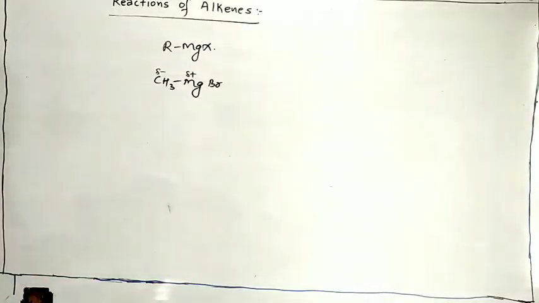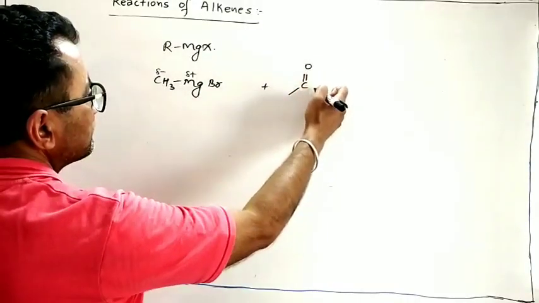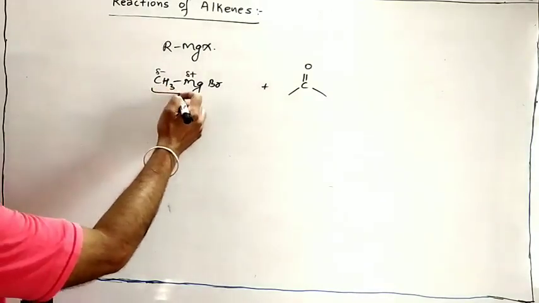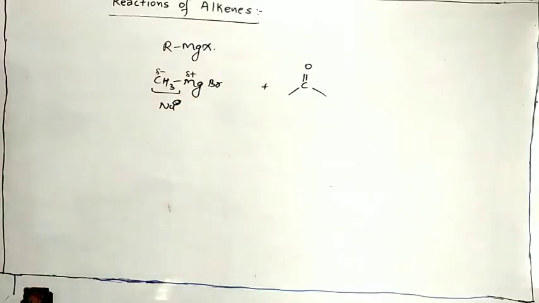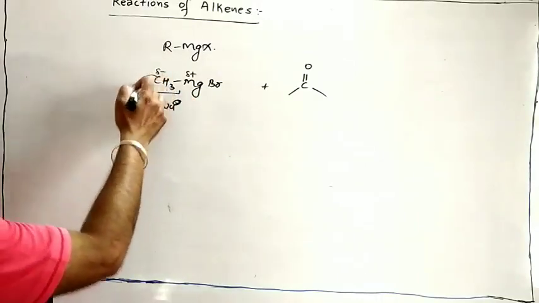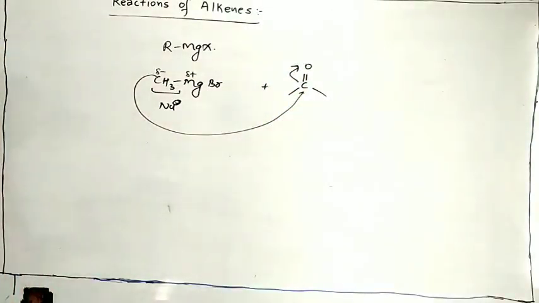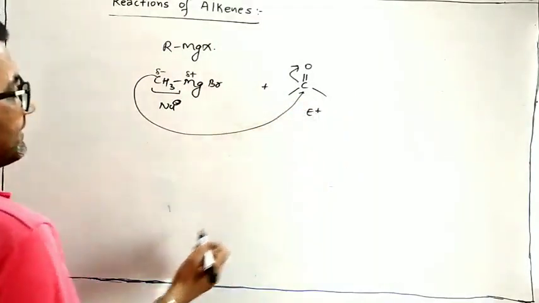It's an organometallic compound, you know. When I add carbonyl, this part of the Grignard reagent is nucleophilic. It means the carbonyl must be the electrophile. That's why it attacks here. So this is the nucleophile and this will act as an electrophile.